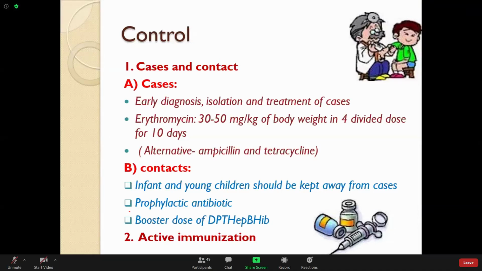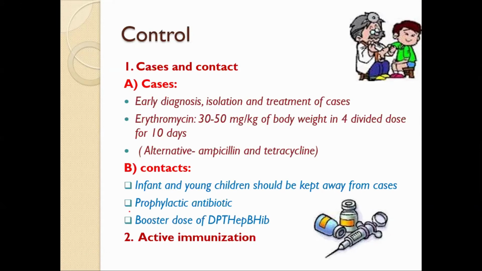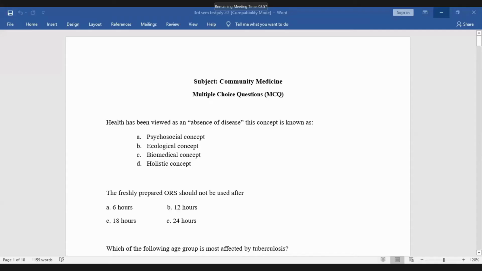Are you ready? Yes, sir. Okay, I'll ask them, then he or she has to answer the questions. Okay, let's start. So first question for Deepsika. So there is screen share or not? Yes, sir.